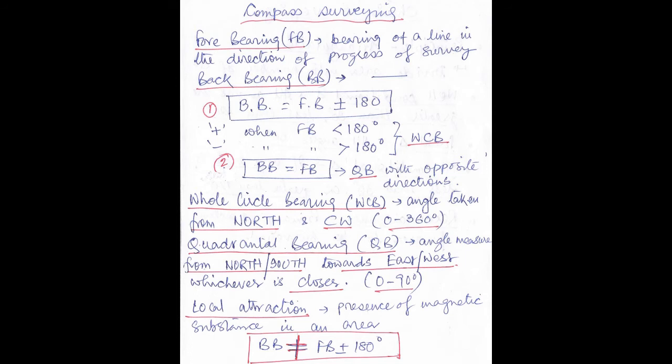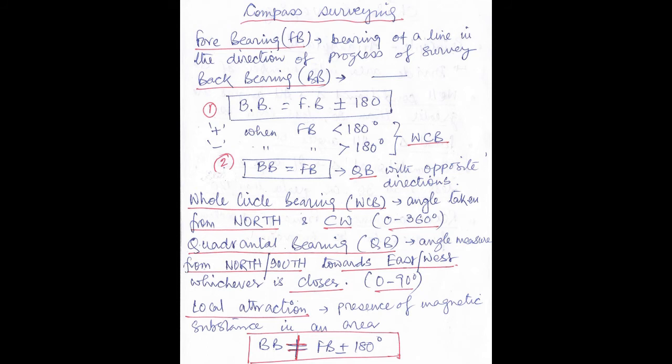So in this method, that is in the QB method, the range of the angle is 0 to 90 degrees, unlike the whole circle bearing method. So these are also very important topics and concepts which have already been asked in the GATE civil engineering paper, and are most likely to come in the GATE architecture also.